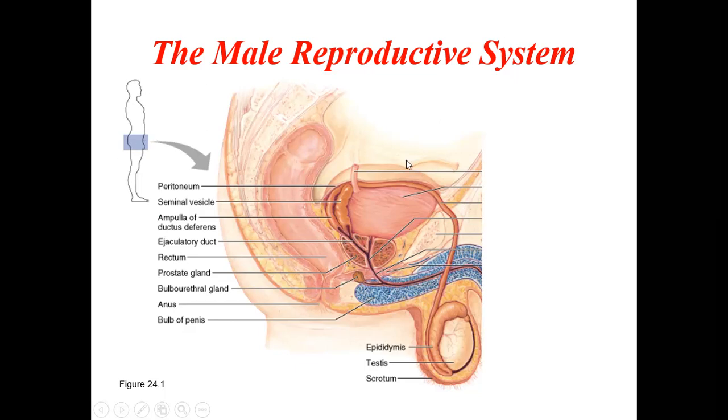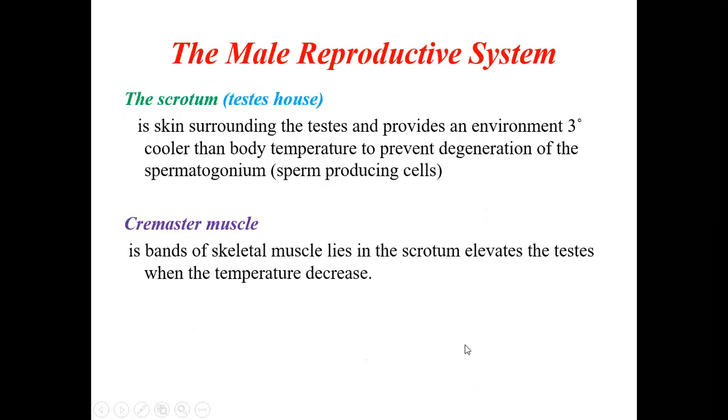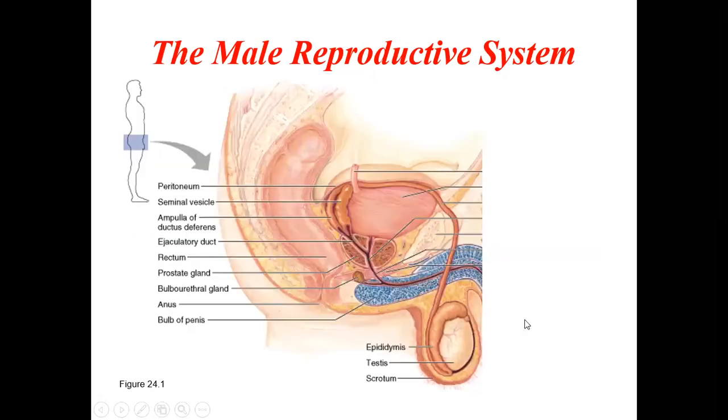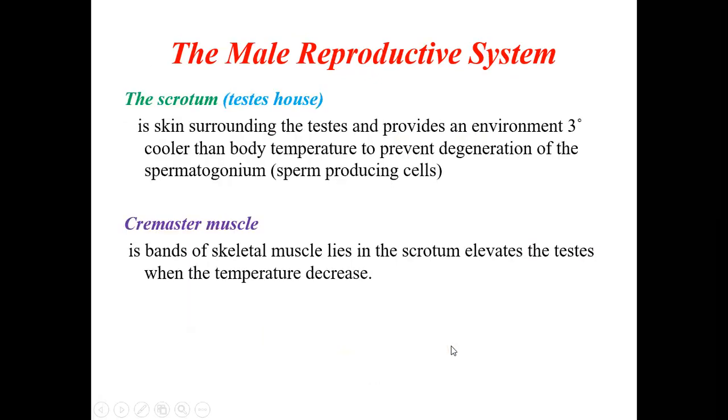This is the section seen from the side. This picture shows the same view as the previous one, but as a section taken in the midline. The male reproductive system includes the scrotum, below the pelvis, which houses the testis. The scrotum is nothing but a skinny bag or pouch surrounding the testis and provides an environment 3 degrees cooler than the body temperature.